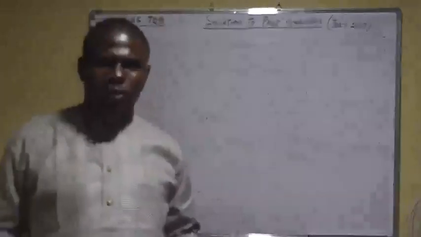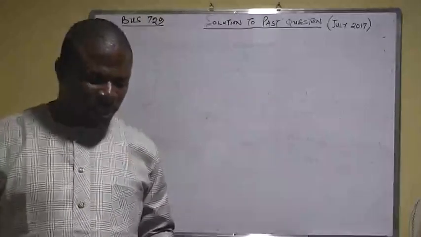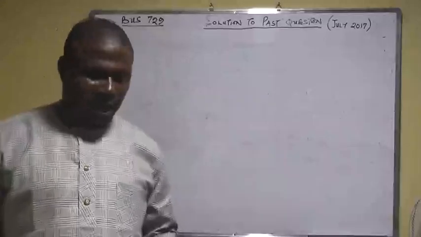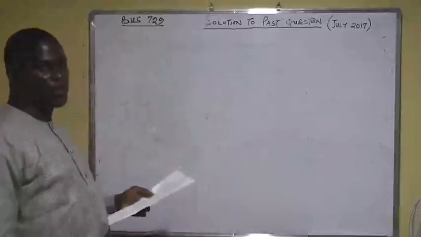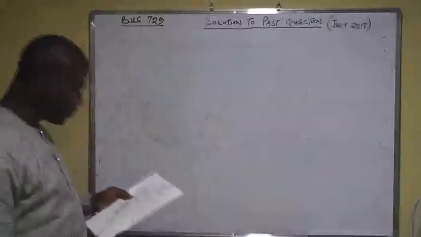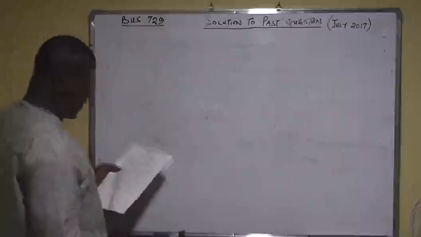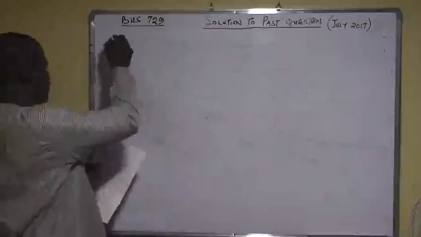Now, this question is a repeated question, and of course, I have solved it in the previous video. However, let's do justice to that.